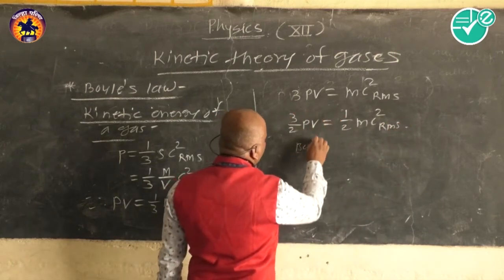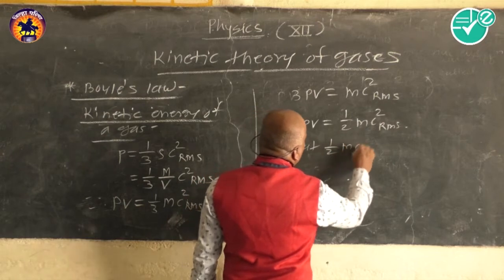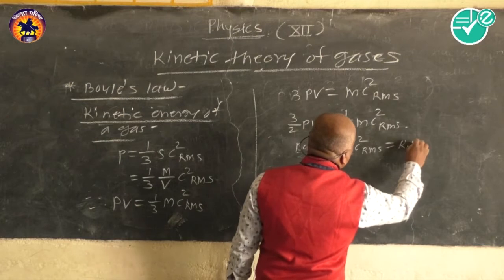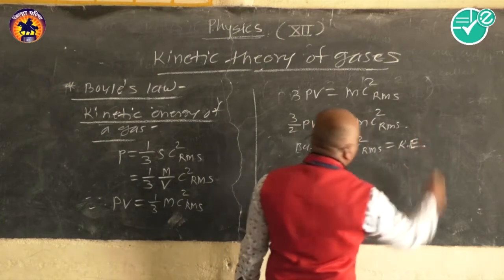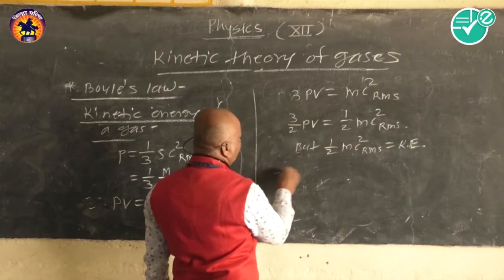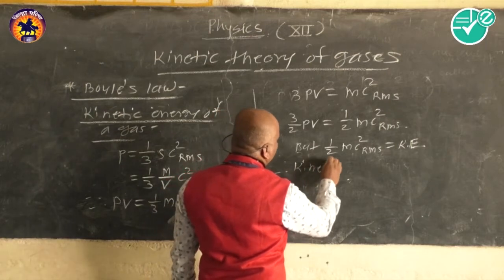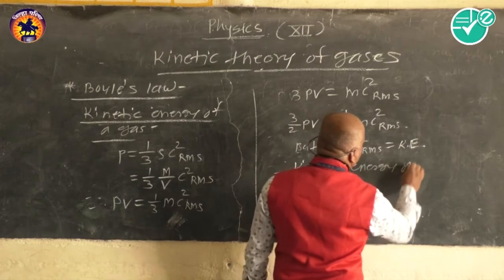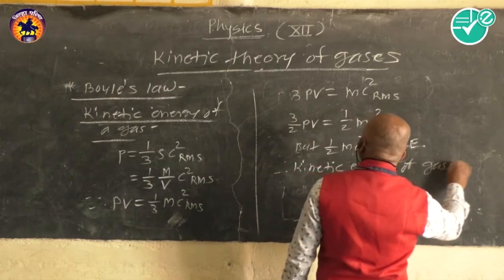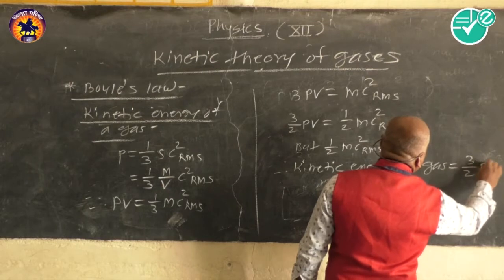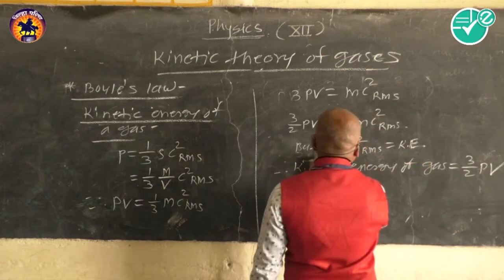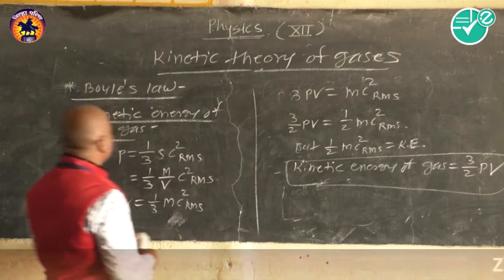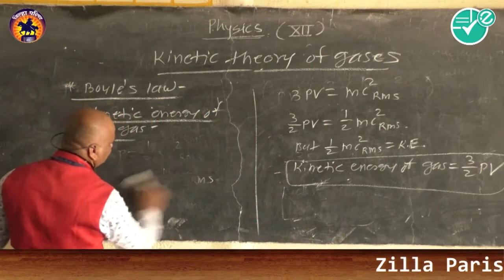But half m C square RMS is the kinetic energy, and therefore we also get another expression: kinetic energy of a gas is equal to 3 by 2 PV.